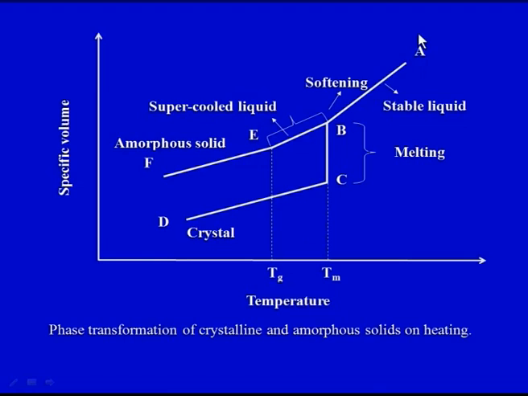Whereas in case of amorphous solid, the initial phase is the same, and here the softening takes place, and finally we get an amorphous solid, but certainly there is a distinguishing temperature or critical temperature that we call the glass transition temperature in case of amorphous solid. So it is a critical temperature in case of amorphous solids.